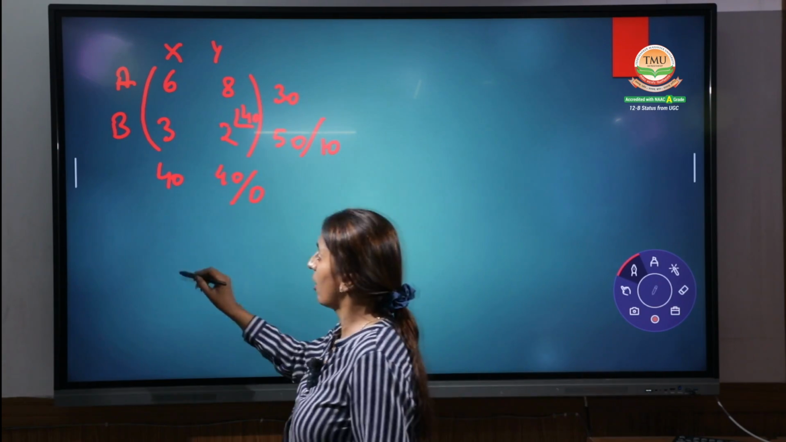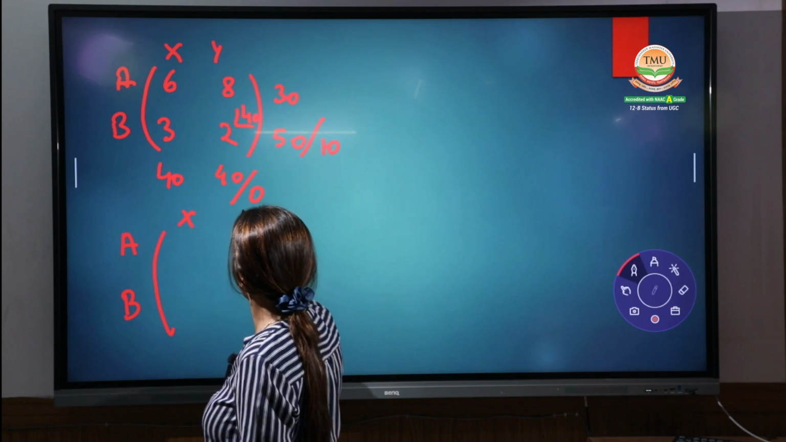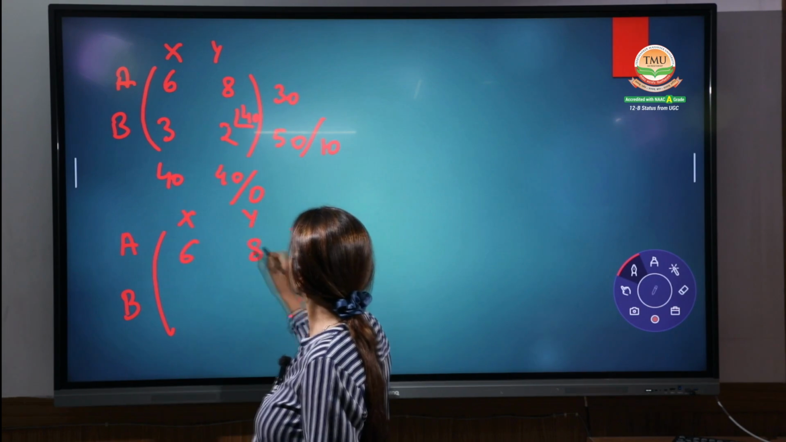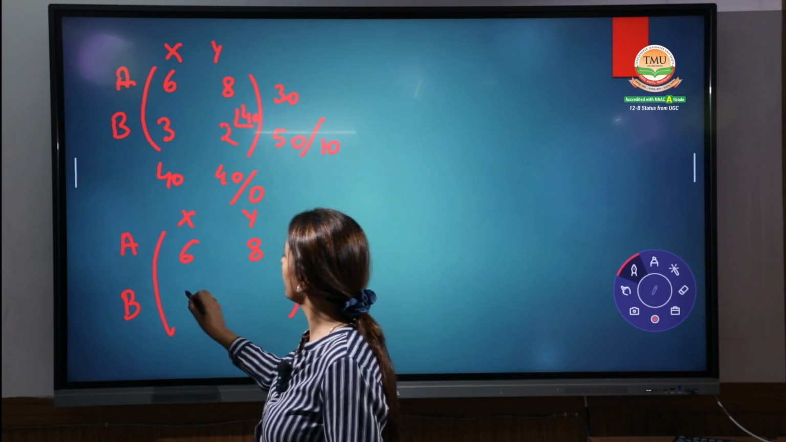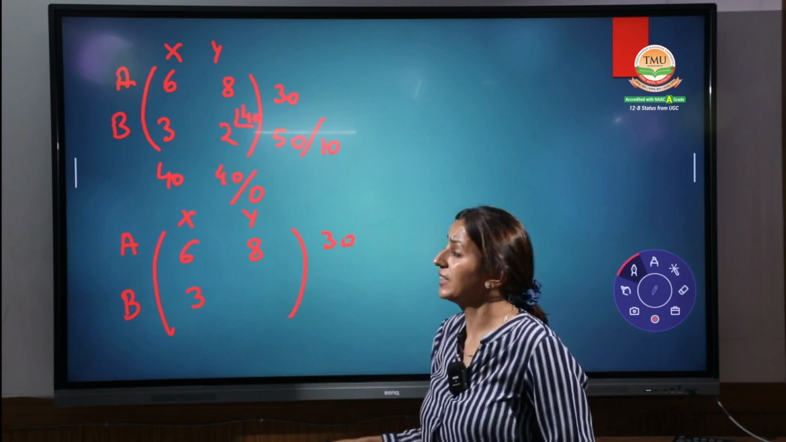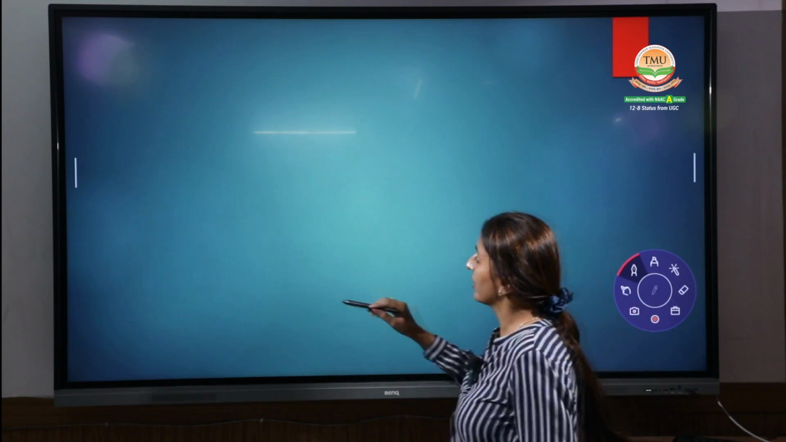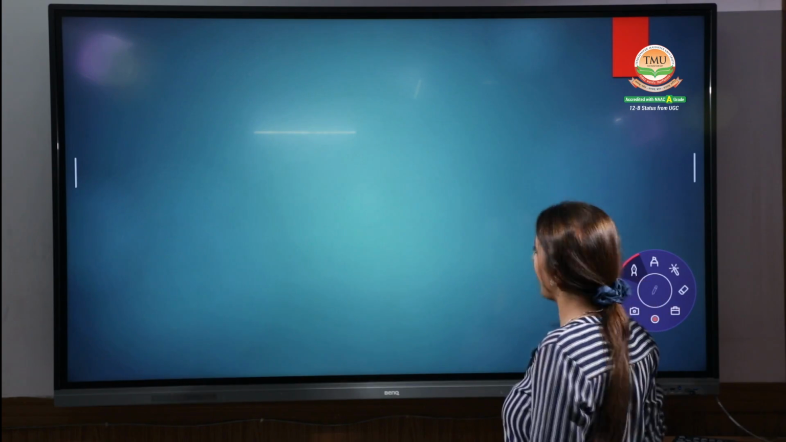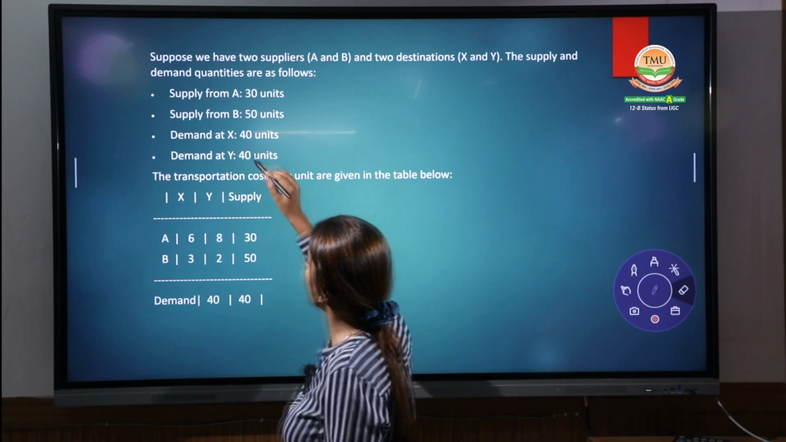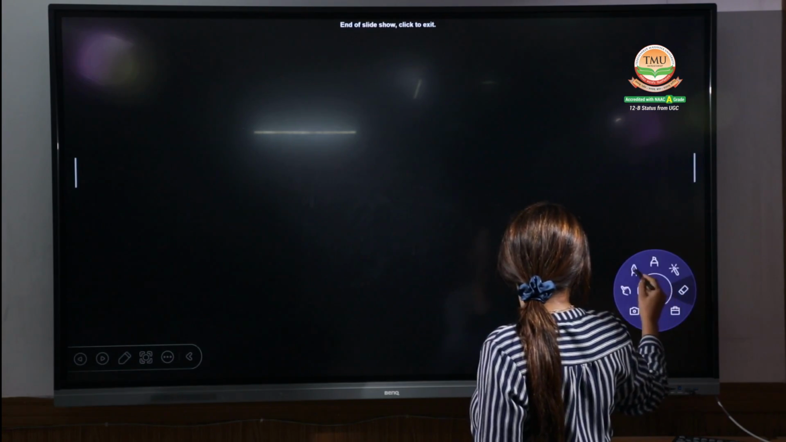Make a new matrix. Now the new matrix will be A, B, X, Y. This way. This will be 6, 8, 30. This will be 3. Now we have given this and this is all over. We should not make this one. Oh, sorry, I've deleted all the things. 6, 8, 3, 2. Hurry up, let's do it once again. With the help of this, we do it once again.